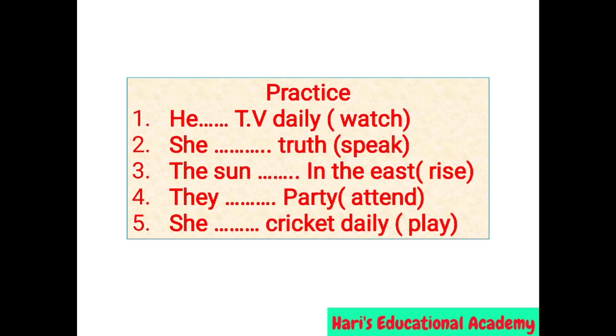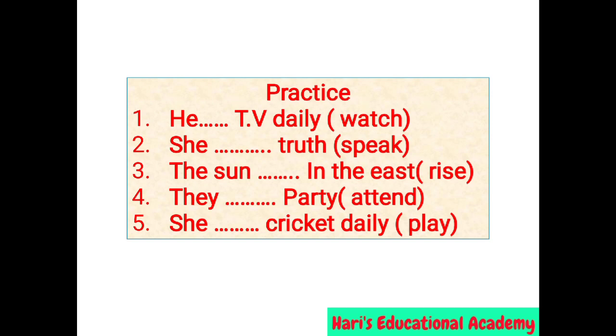In the second example, she dash truth. In the bracket we have been given the verb speak. The suitable answer for this is speaks. Let us see the third sentence. The sun dash in the east. Here the verb form is rise. The suitable answer is rises. Why do we have to add s to speak and rise? The thing is, in the simple present tense, when he, she, it comes in the subject place, we have to add s or es to the verb 1.